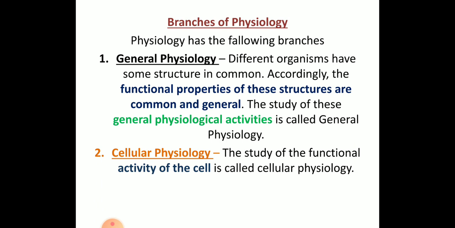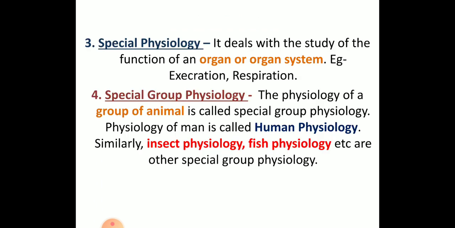Next, cellular physiology. If you are studying the activity of the cell, for example the blood, what the RBC does, or what the function of the nephron is, how messages are sent from one cell to another cell or one tissue to another tissue, that all comes under cellular physiology. Next, we have special physiology, which is related to organs and organ systems.